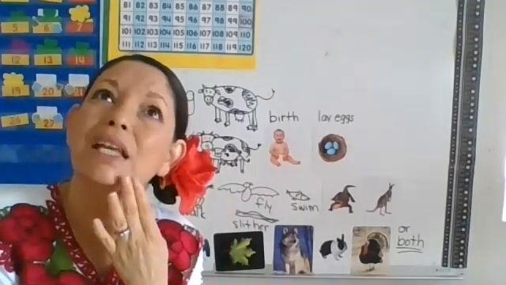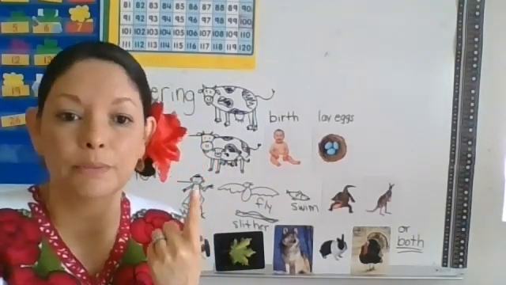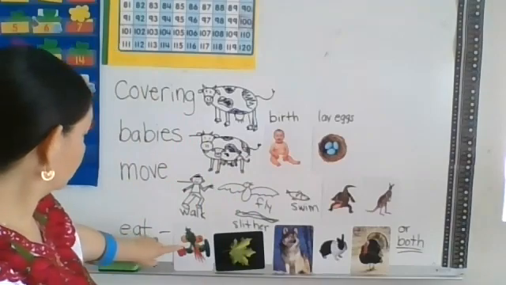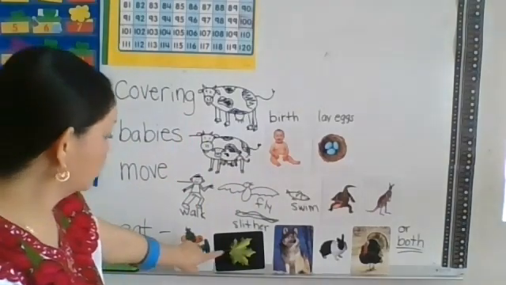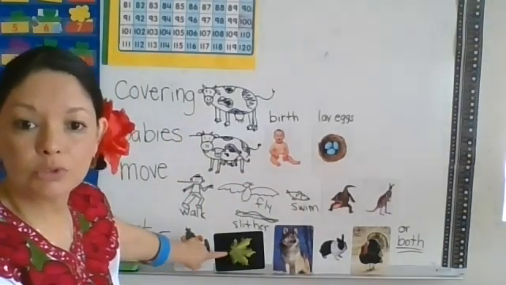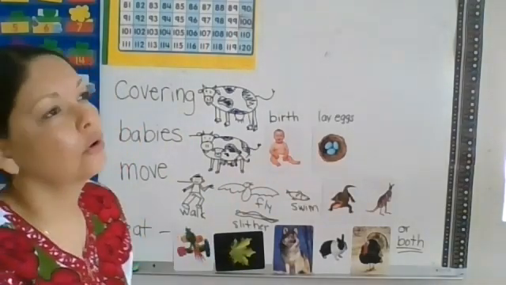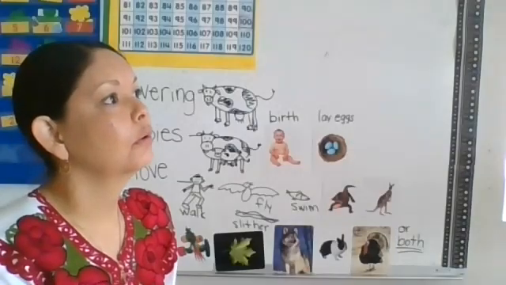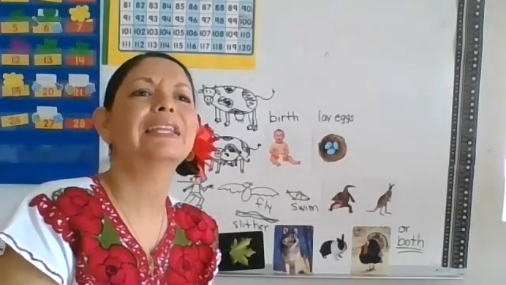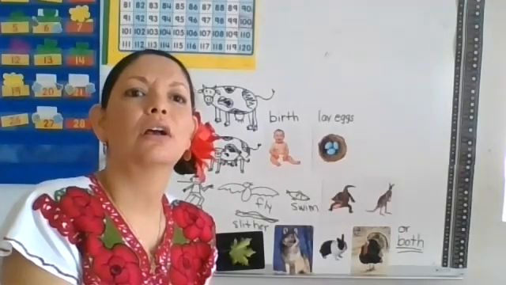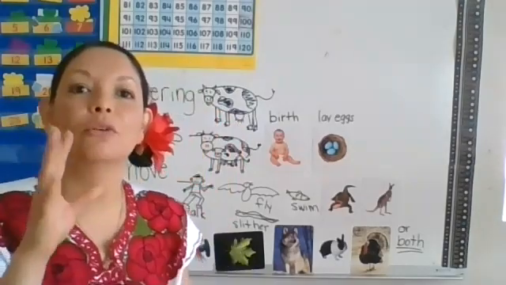Am I missing anything else? I'm not super sure. But I want you to think, some animals eat only fruits and vegetables and plants. They're plant eaters. What do they call plant eaters? Herbivores, thank you.